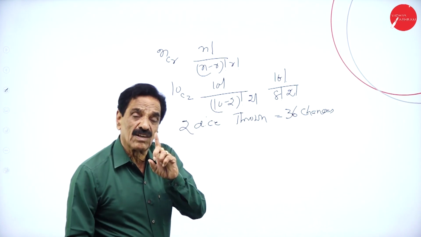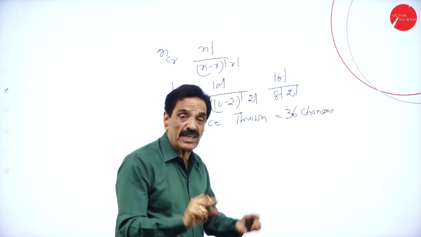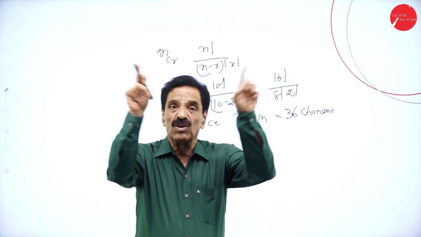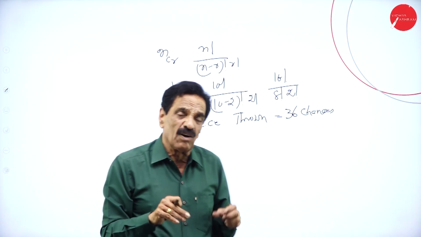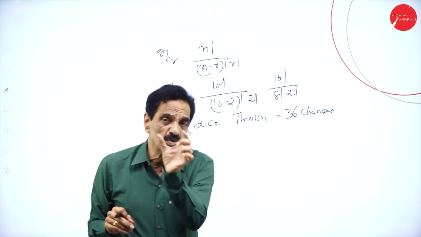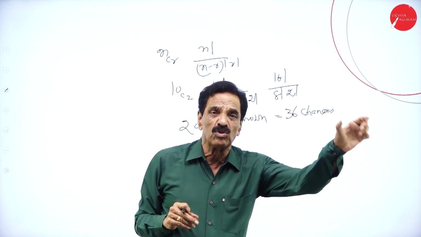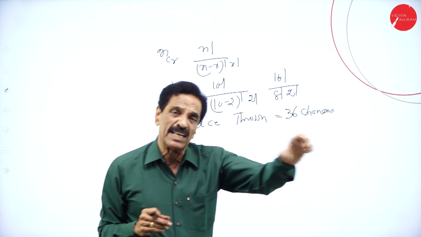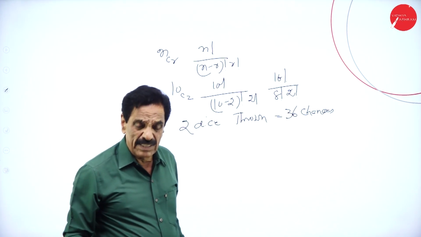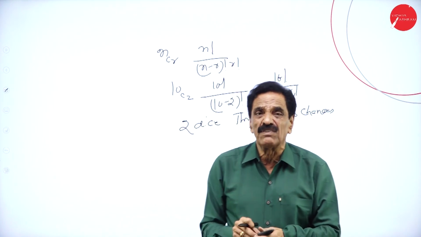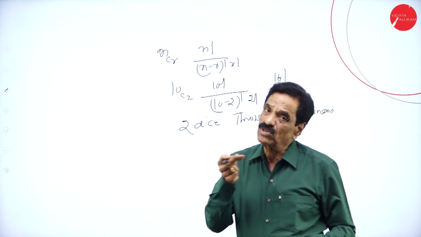So one die has 6, and another die also has 6, so totally there are 36 chances. It is called division. We say how it will be: 1-1, 1-2, 1-3, 1-4, 1-5, 1-6, 2-1, 2-2, 2-3, 3-1, like this. So totally 36 chances. We are going to deal with this in detail while you are solving the problem.